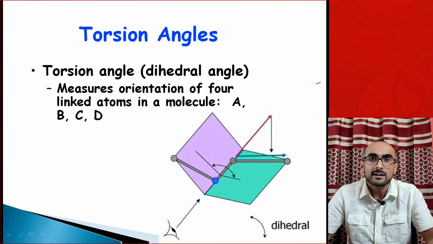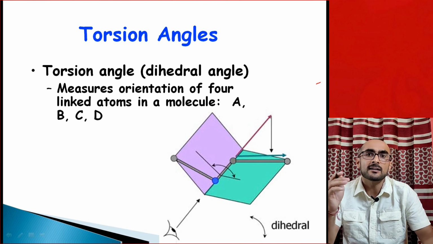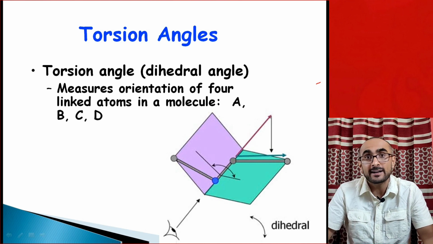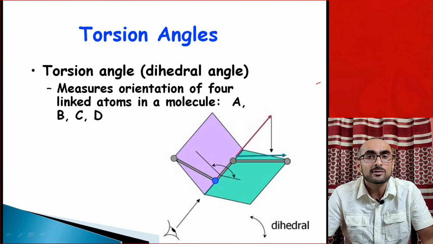Phi and Psi, they are dihedral angles. They are also known as torsion angles or planar angles. So Phi and Psi are basically angle between two planes. For example, to define a torsion angle or dihedral angle, you require minimum 4 atoms.